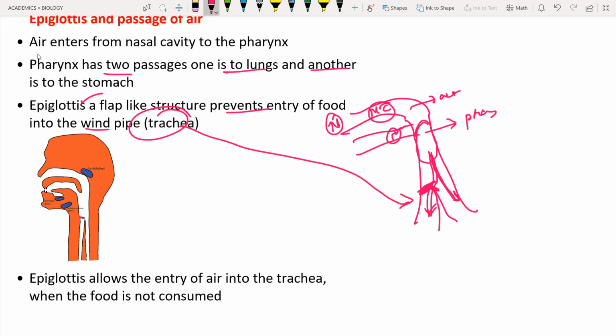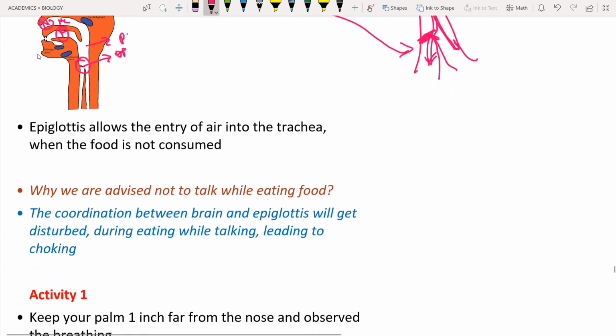So this is a common diagram. This is the nasal cavity, the nostrils. This is the pharynx, this is the oral groove, that is food, this is the oral cavity where the food will be taken through, and this is the common passage. This is the epiglottis. The epiglottis allows the entry of air into the trachea when the food is not consumed.